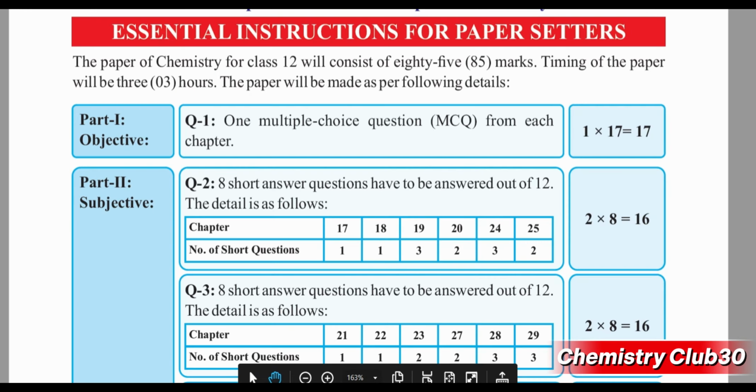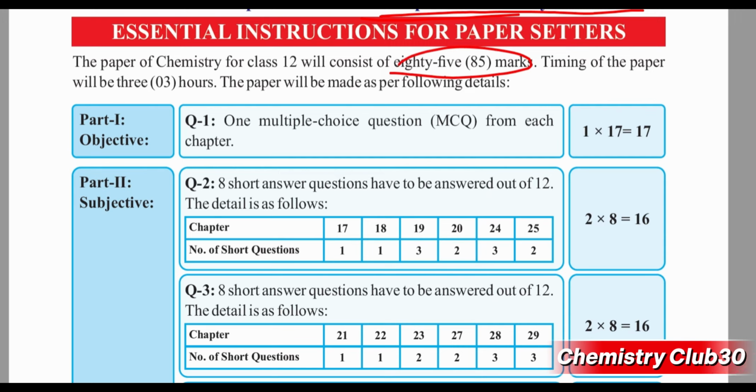Now let's see the paper pattern for the second year paper. The paper will contain 85 marks and the timing of the paper will be 3 hours. Question number 1, which is the objective part, will be of 17 marks. Each question will carry 1 mark, and there are 17 chapters in this book, so one MCQ will be included from each chapter. Part 2 is the subjective part.